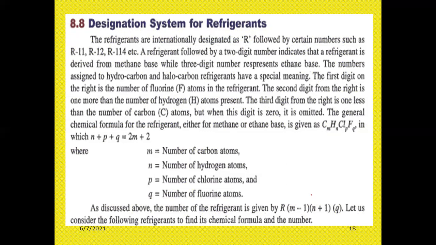Why? Because we are using different types of refrigeration systems, that is vapor compression system, vapor absorption system, like that. So we are using different types of systems and different types of refrigerants. Now, the first point: refrigerants are internationally designated as R. R means refrigerant.